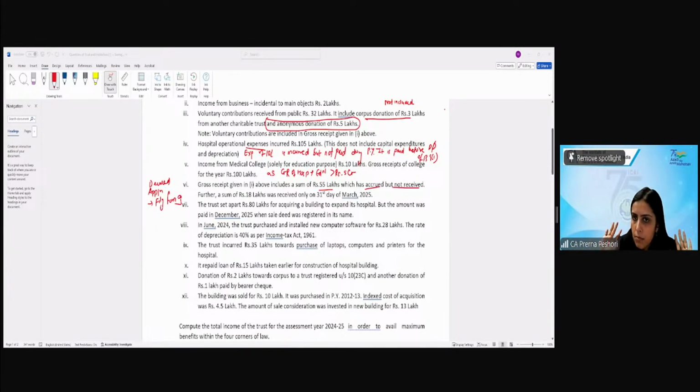Are we clear? Now, if this 55 lakh has to be utilized by the previous year 26-27 or 27-28, if it is not utilized by the previous year 27-28, in the previous year 27-28, this will be considered as deemed income taxable at the rate of 30% under 115BBI. This is how you will write your notes in the exam. Very good. Fine. Further, a sum of rupees 18 lakh was received only on 31st day of March 25. What about this?